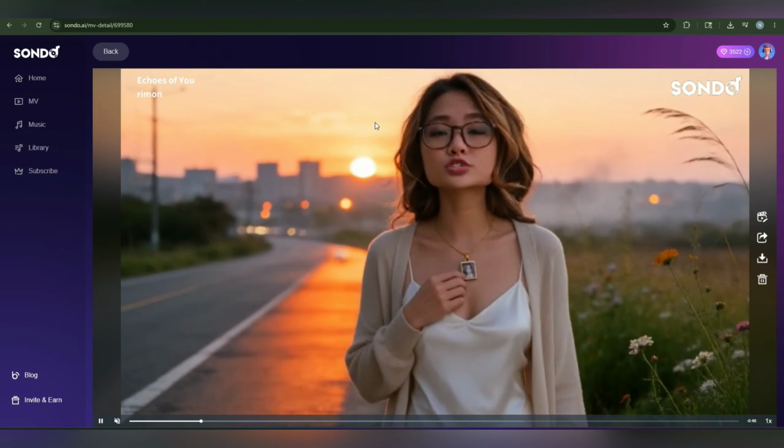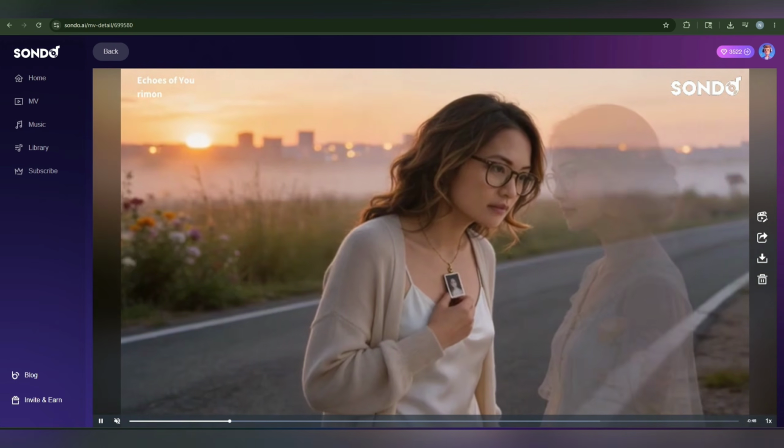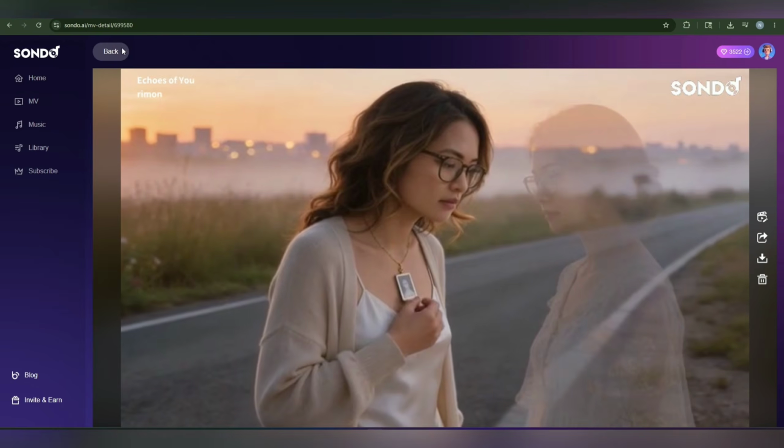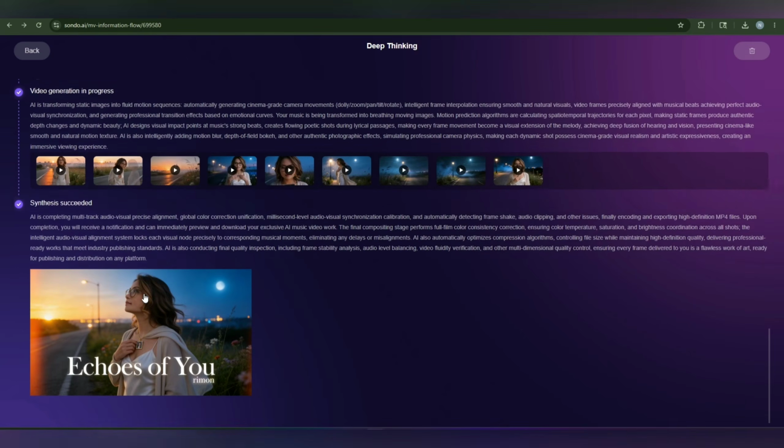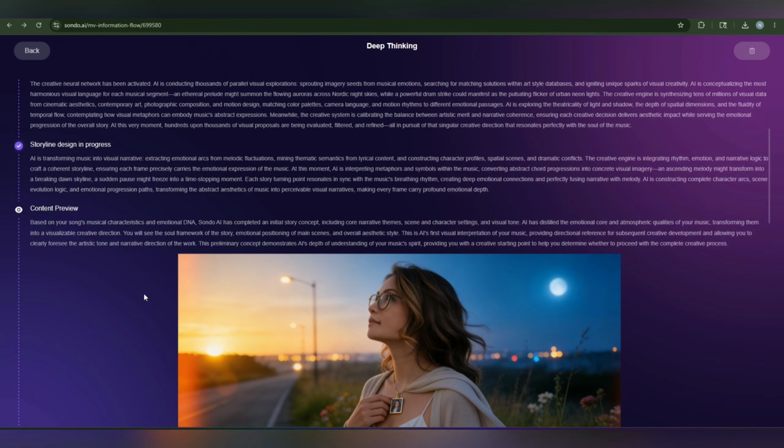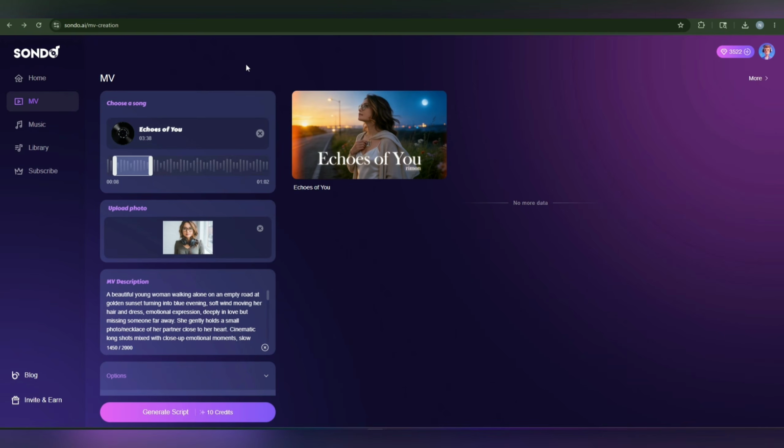You can check out the final product, it is really crazy. Because we can easily do all the process on Sondo AI, you can check out that everything is perfectly designed. You just need to come on it. In this way, you can also create your best music too. And we can easily click on it if you want to download. This can also be downloaded and you can also share it with your friends, enjoy with them.